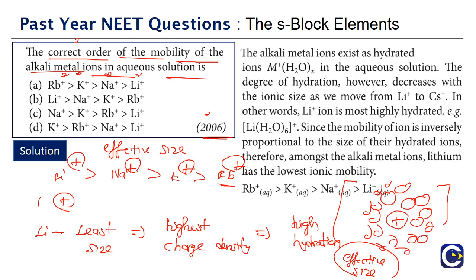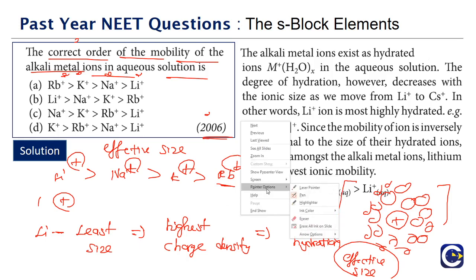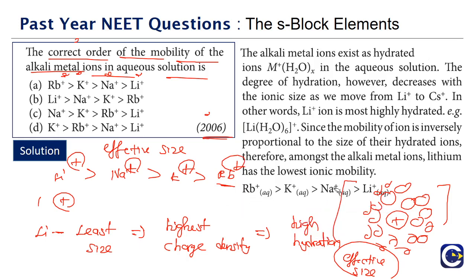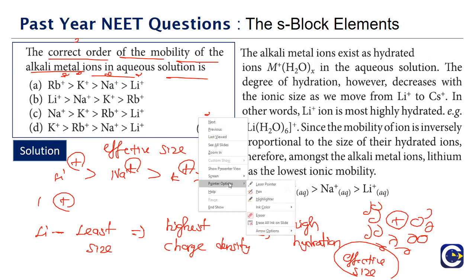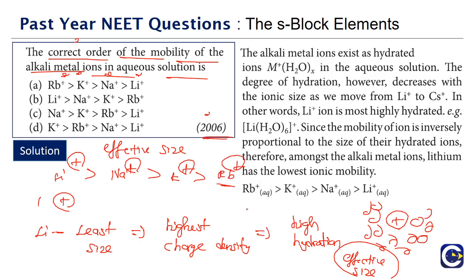If you look at the alkali metal ions, they exist as hydrated ions, and for these hydrated ions, the degree of hydration will decrease from lithium to cesium.